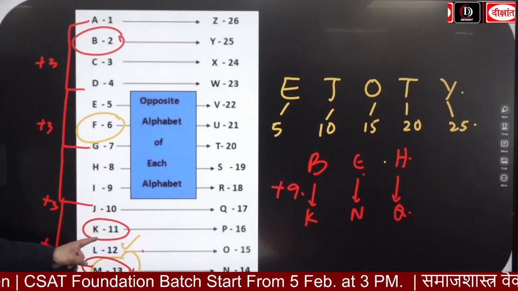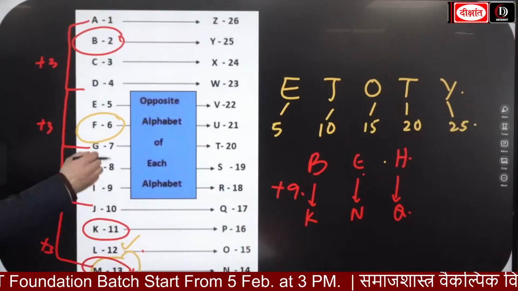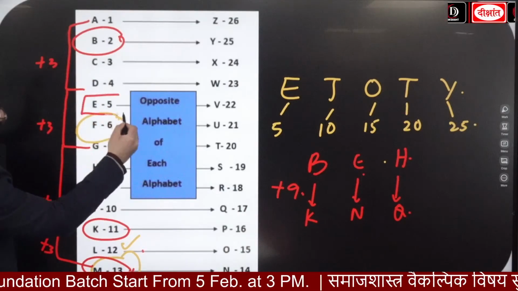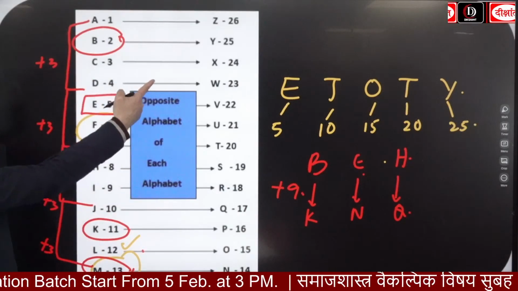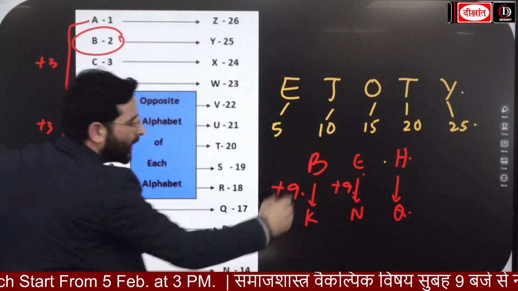B से लेकर K तक कितना है? +9. सेकंड, E to N. What is the E guys? It is 5. Okay. What is the N over here? It is 14. That means +9 यहां पे फिर से होगा.